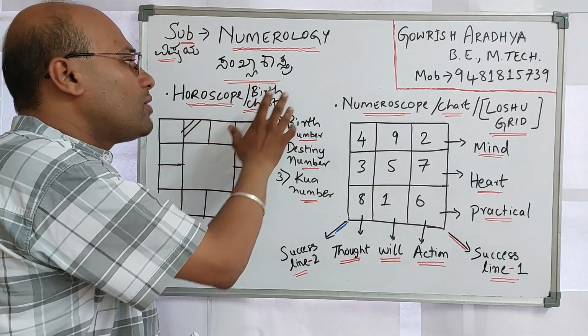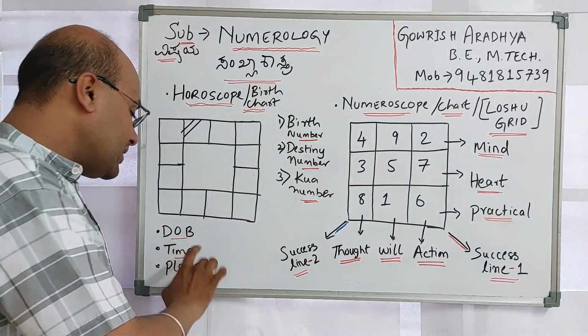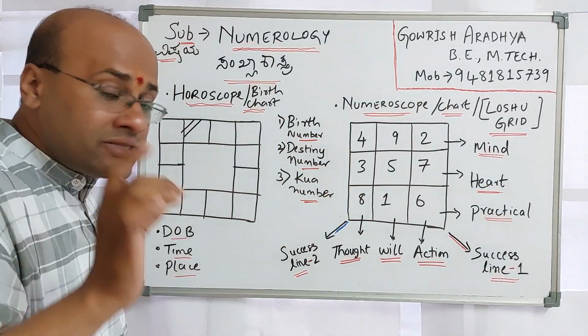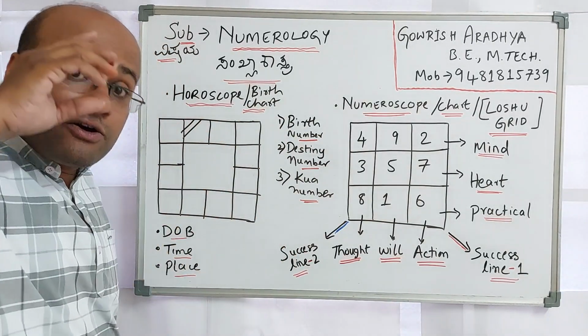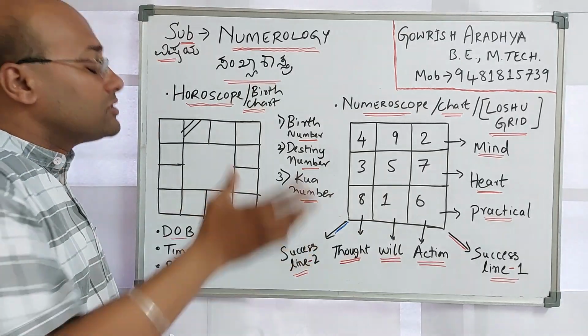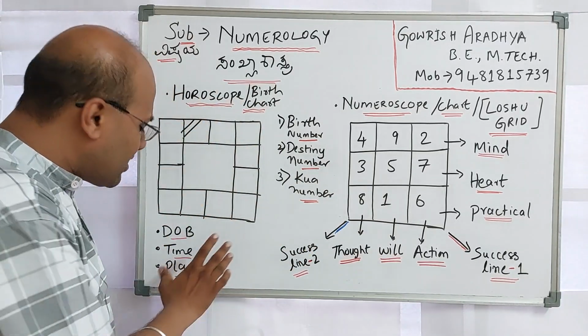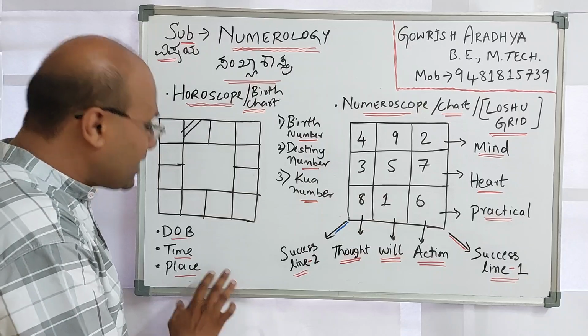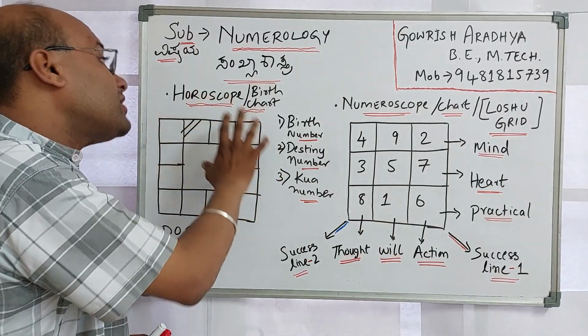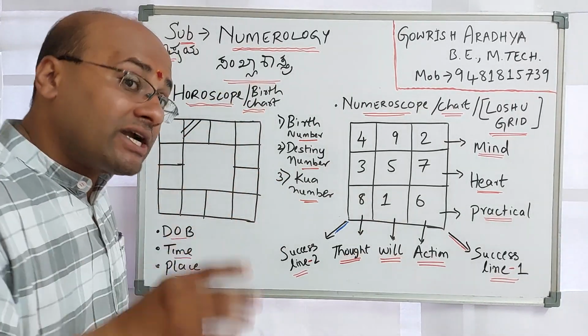To make a horoscope, we need the date of birth, time, and place of birth. These details are a must, and they are primary, in order to form a horoscope or birth chart of a person.